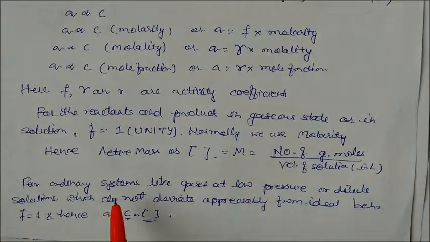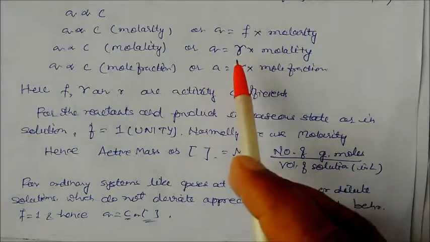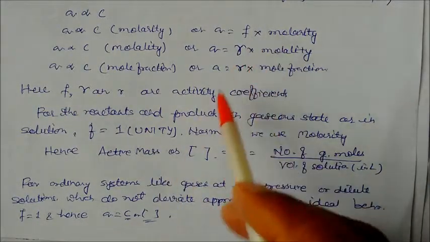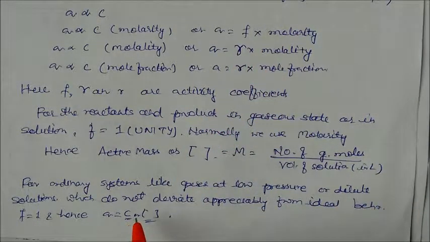For ordinary systems like gases at low pressure or dilute solutions, we do not deviate appreciably from ideal behavior. So we always take f equal to 1, hence A is equal to concentration. There is no need of writing activity coefficient in our syllabus. We will write only A equal to concentration directly.